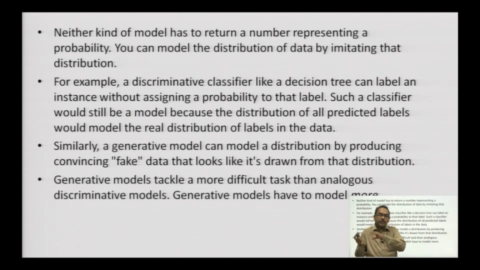Again, those decisions are fed back, due to which the generator will be able to generate better fake data to fool the discriminator, and the discriminator keeps on communicating, saying that this is the fake data which you have sent me and this is not the real data. So, generative models tackle a more difficult task than analogous discriminative models. Generative models have to model more.